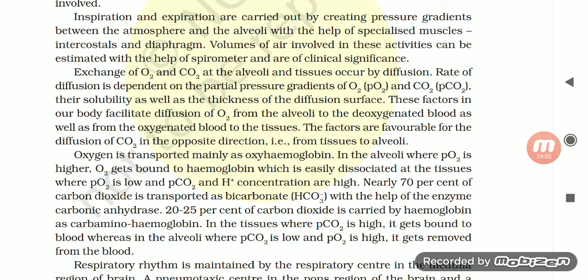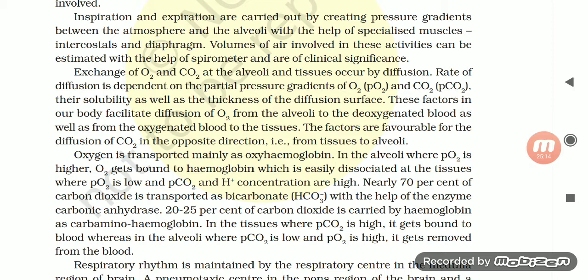Oxygen is transported mainly as oxyhemoglobin in the alveoli, where partial pressure of oxygen is higher. Oxygen gets bound to hemoglobin, which is easily dissociated at the tissues where partial pressure of oxygen is low and partial pressure of carbon dioxide and hydrogen ion concentration are high.